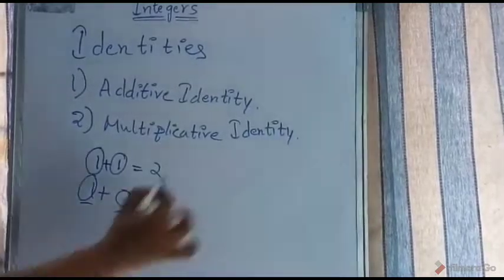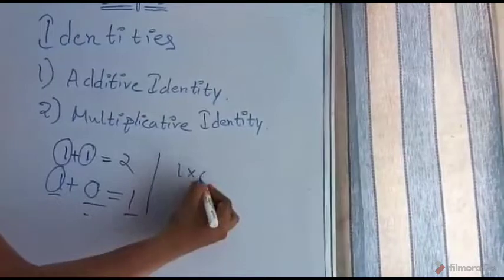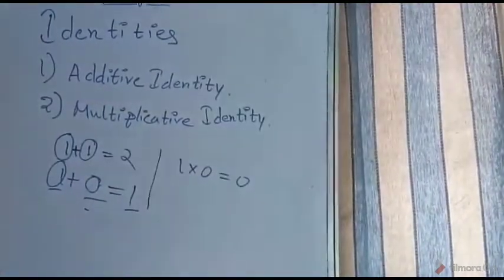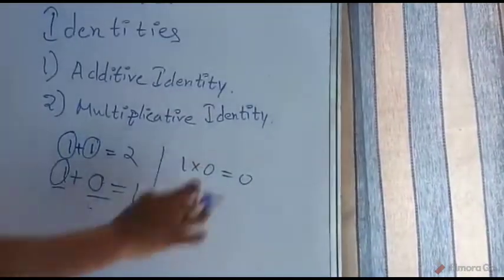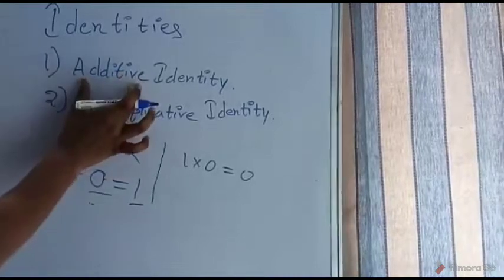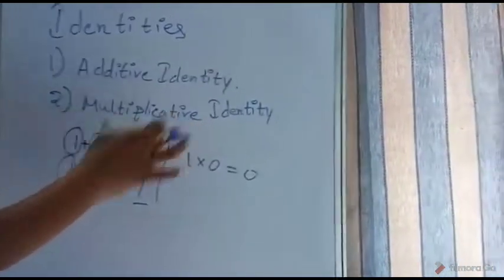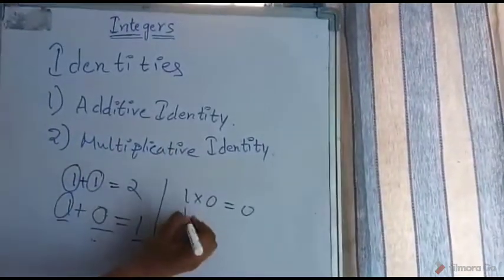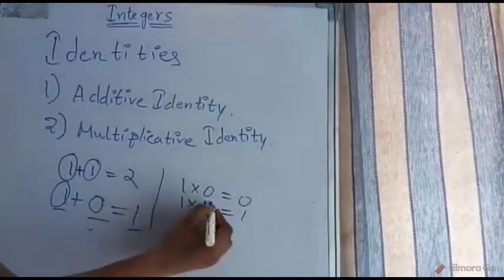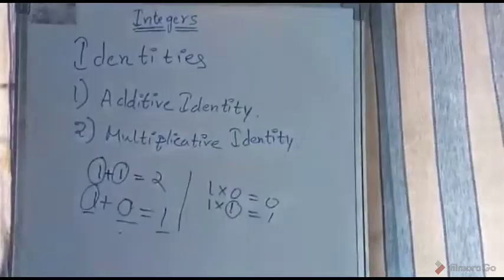Now let's take multiplicative identity. 1 into 0 equals 0. Oh, here we got the identity as 0, but here we did not get the identity as 0. How is it possible? Because that was only under addition, and now we are dealing with multiplication, so we need to take another number. 1 into 1 equals 1. So 1 is the multiplicative identity of every number.